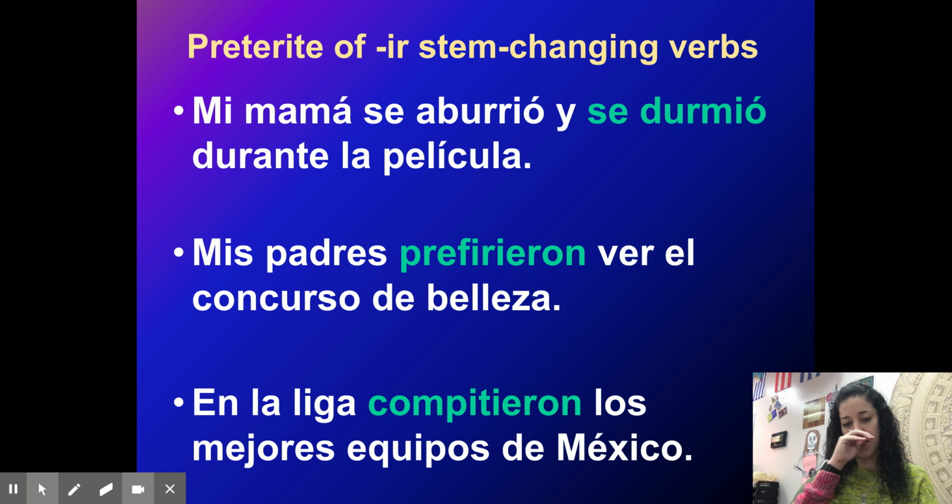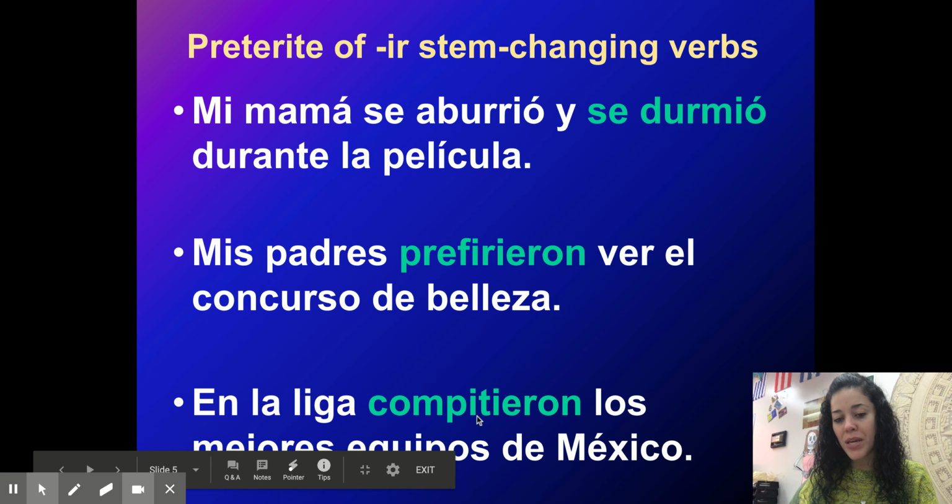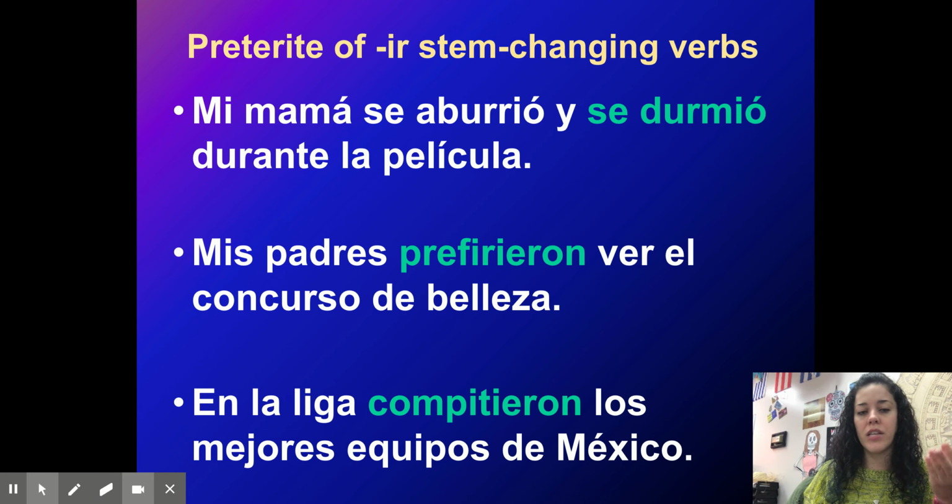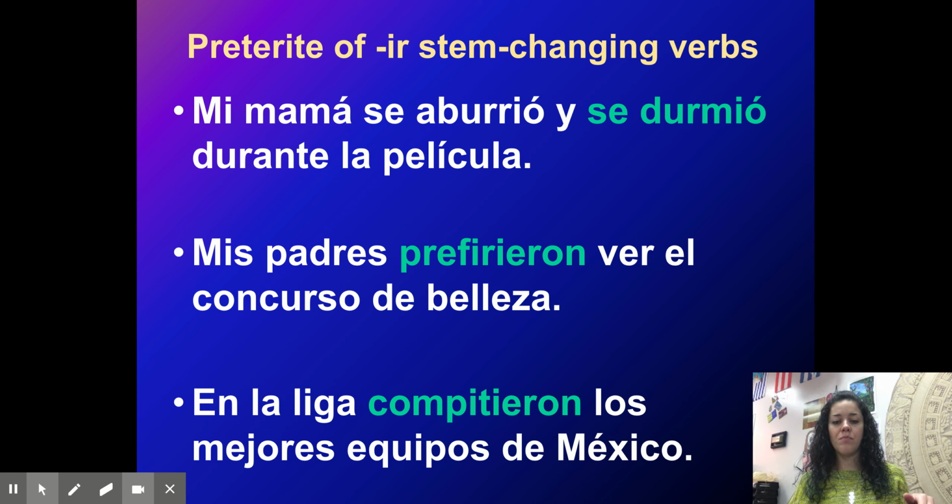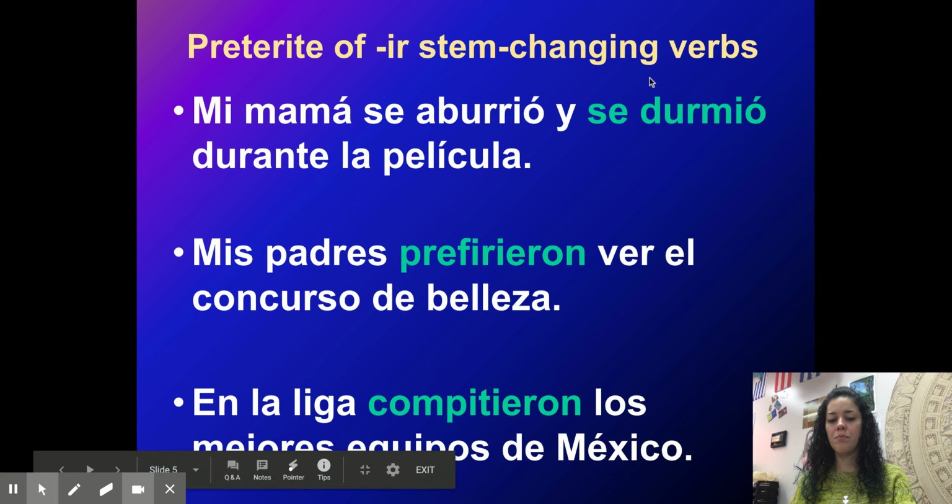Concurso de belleza. En la liga compitieron los mejores equipos de México. So competir is the IR verb, and I stemmed E to I in the preterite. It's they, so it does stem. Okay, they and she, these stem. And it says in the league, the best teams of Mexico competed. Right, past tense.